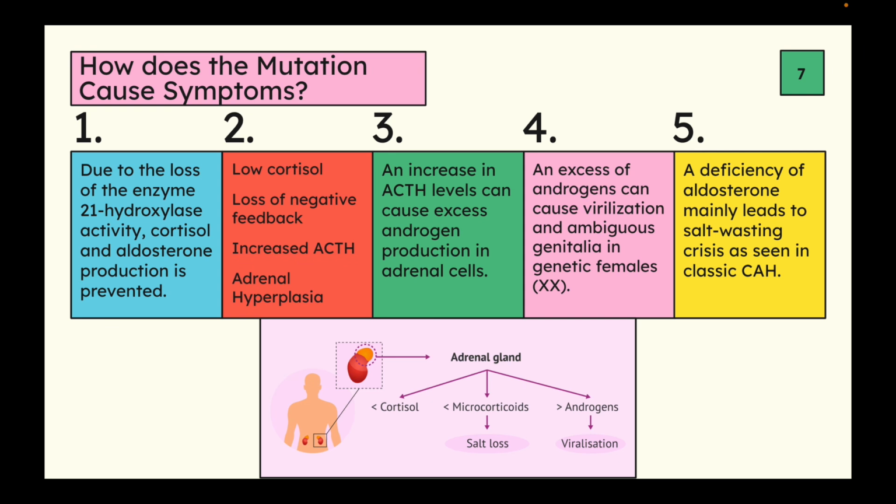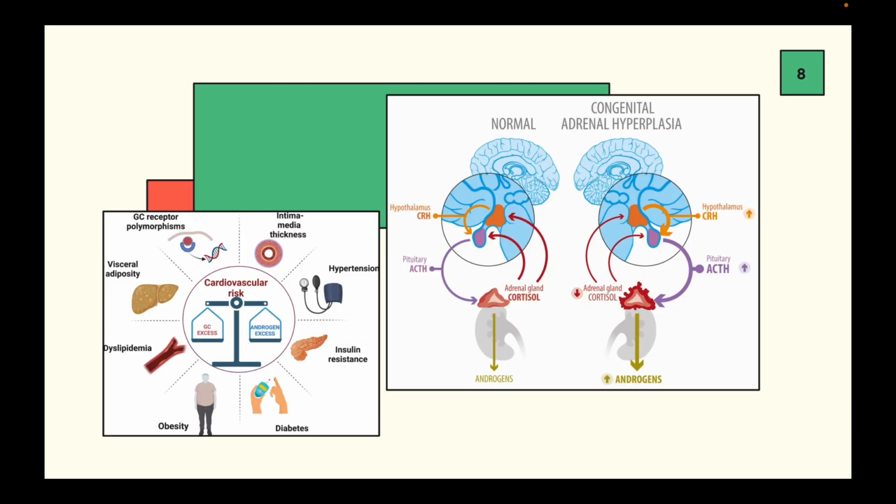If you look below, there's a diagram and it shows the 3 different types of hormones: cortisol, mineralocorticoids, which is also your aldosterone, and then your androgens. Your cortisol and aldosterone production is lowered, and that is what leads to ACTH being increased and also the salt wasting. And then androgens being increased is what causes the ambiguous genitalia.